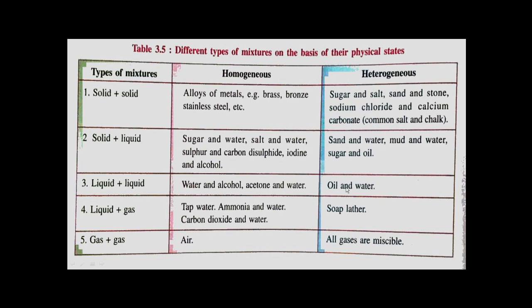Here in water we get air bubbles trapped in the soap lather, so this is a liquid-gas heterogeneous mixture. Whereas for gas homogeneous mixtures, this is air or the mixture of any two gases. As all gases are miscible, they form a homogeneous mixture. So any gas mixture can be homogeneous only.